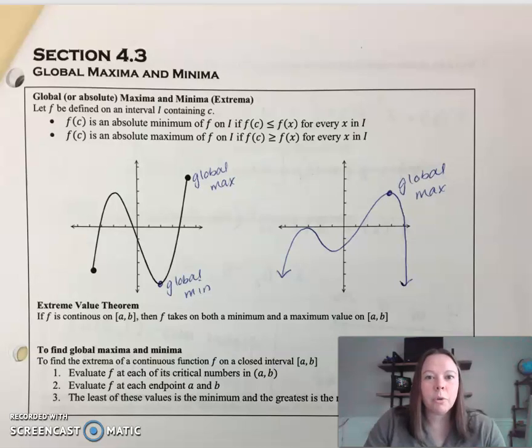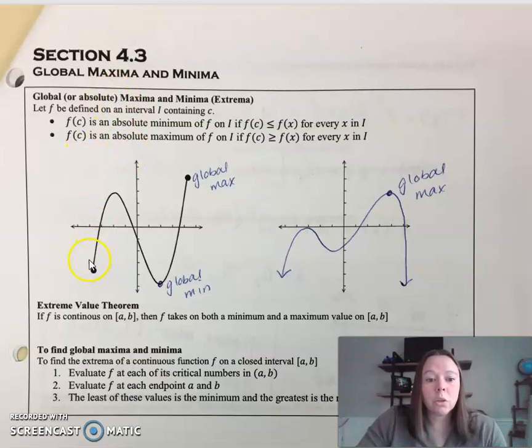Hello, this is section 4.3 for Calc survey, and today we'll be talking about global extrema, global max and a global min. Basically, you'll notice it says global or absolute. It is literally the highest and lowest you go.